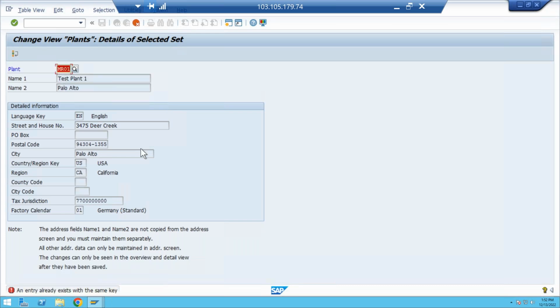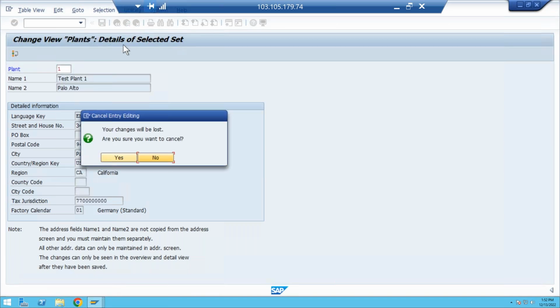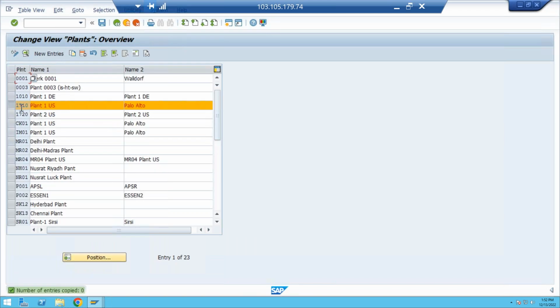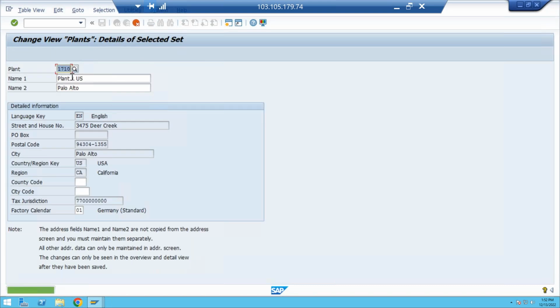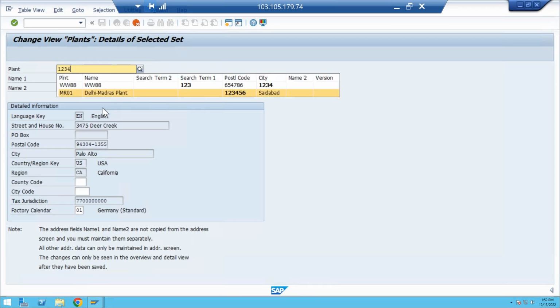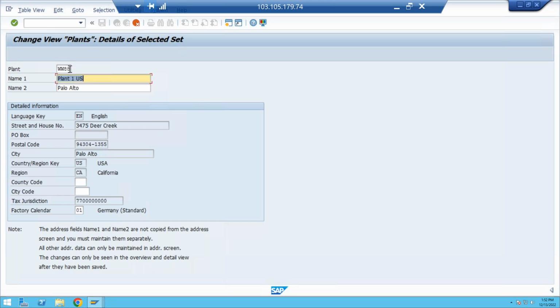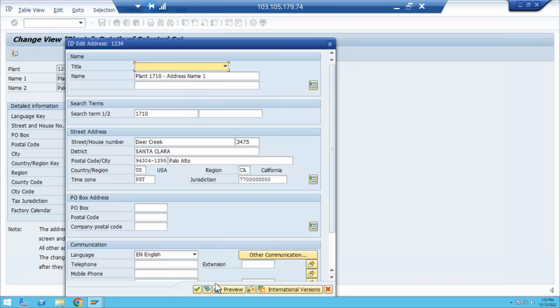Does plant 1234 already exist? Let me check. The plant is not there. Okay, now click on continue.